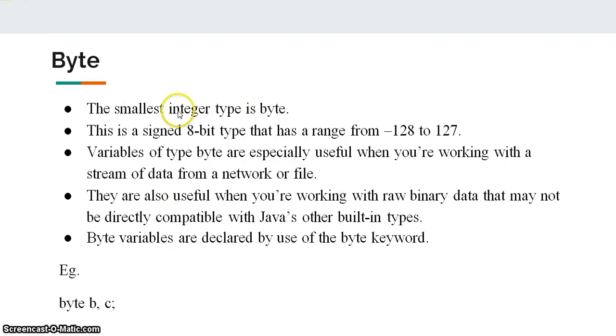Next, byte. The smallest integer type is byte. This is the signed 8-bit type that has a range from -128 to 127. Variables of type byte are especially useful when we are working with a stream of data from a network or file. They are also useful when you are working with raw binary data that may not be directly compatible with Java's other built-in types. Byte variables are declared by the use of the byte keyword. Example here, byte space some variable name. Here I have taken b, c like that. End of this declaration is semicolon.